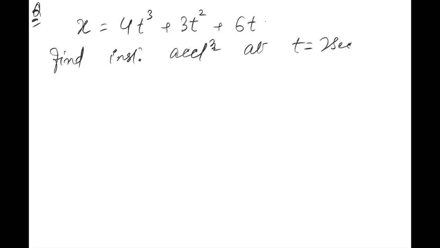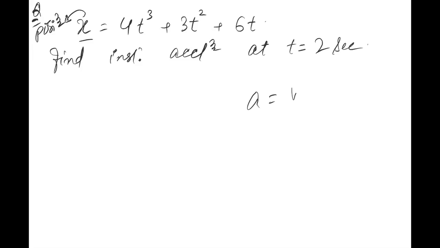I haven't given you velocity this time. What I have given you? I have given you x, where x means position, or you can say displacement. What will you do to find the instantaneous acceleration? I have not given v. Don't tell me कि सर हम v dv by dx कर लेंगे. ये नहीं करेंगे. V थोड़ी given है. This is not the equation for v. The equation that I have given is for position, not for the velocity. Is everybody convinced? Who will tell me how to solve?